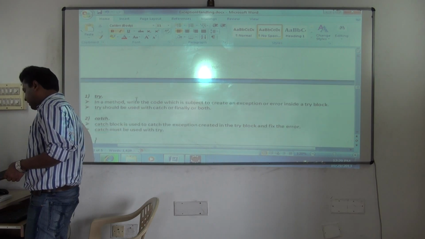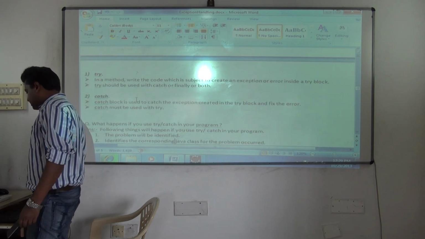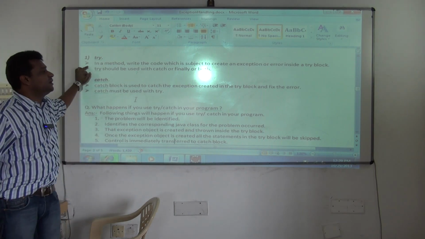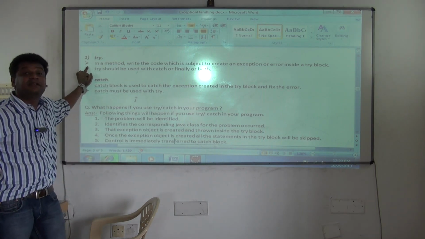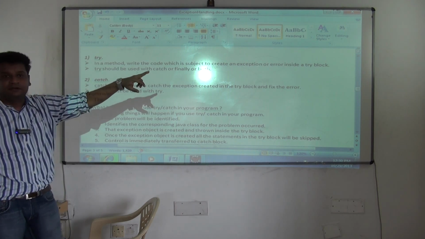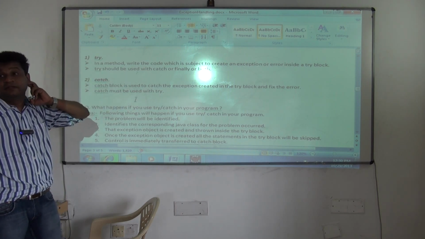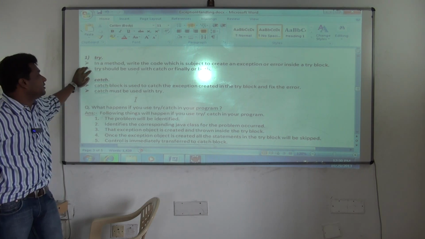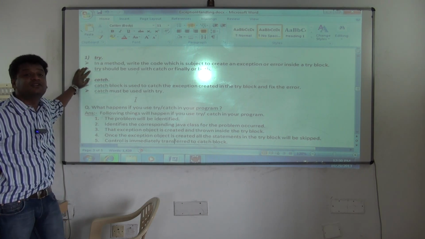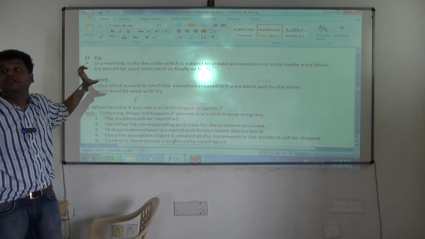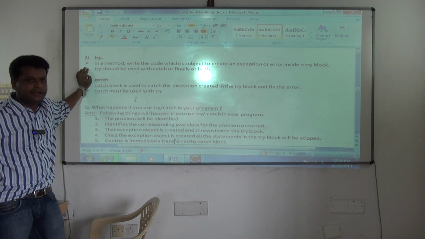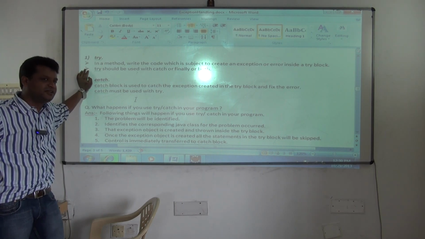Now what is a try block? In a method, write the code which is subject to create an exception or error inside a try block. So try is a block. Carefully notice, you have to use the try block inside methods only. Next, try should be used with catch or finally. That's also mandatory. You cannot use only try. If you use try, it is mandatory to use catch. If you write only try, you will get a compilation error.